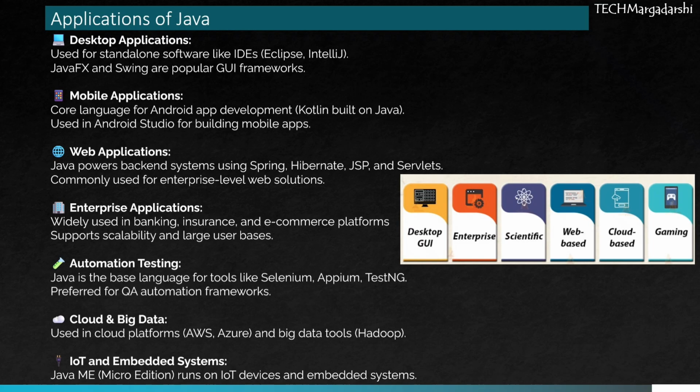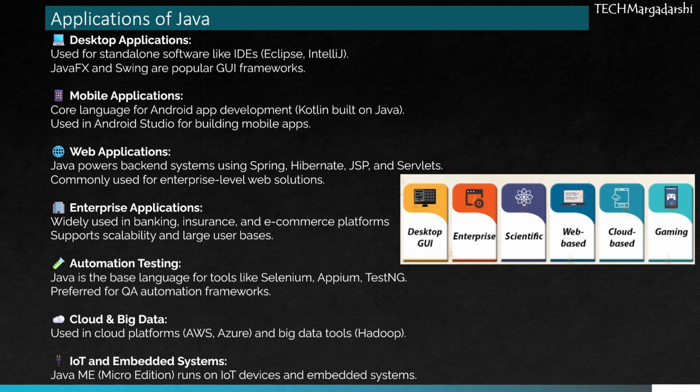Now, here is the next topic: applications of Java. Now that we know how Java works, let's see where it's actually used in the real world. Desktop applications. Java is used to build standalone software like Eclipse and IntelliJ IDEA. Frameworks such as JavaFX and Swing help developers create rich, interactive, graphical interfaces. Mobile applications. Java has been the core language for Android development for years.